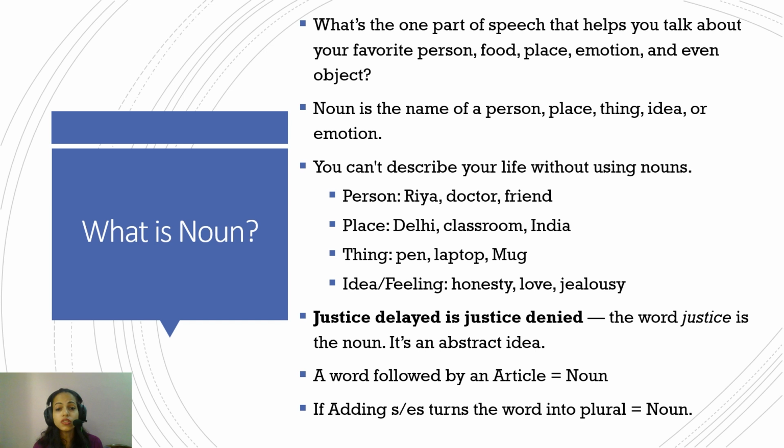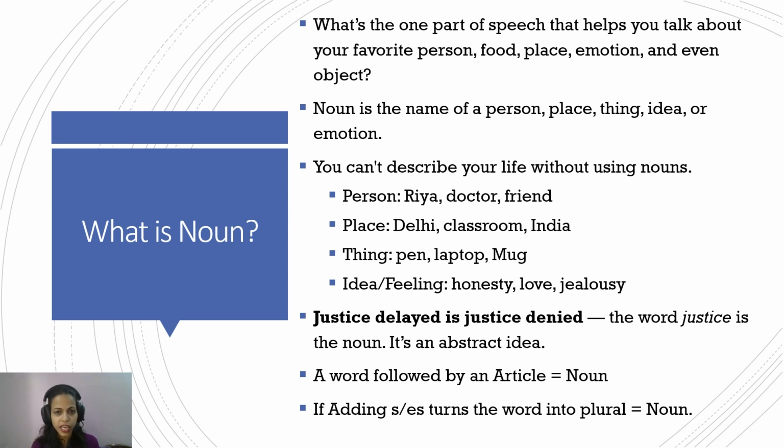Noun is one of the most important parts of speech because it helps you talk about your favorite person, your favorite food, a place that you love, your emotion, or even an object. In the simplest sense, a noun can be described as the name of a person, place, thing, idea or emotion. For example, if you want to describe a person, you might name that person, talk about their profession, or talk about the relationship you have with them. The words that describe these things are nouns.